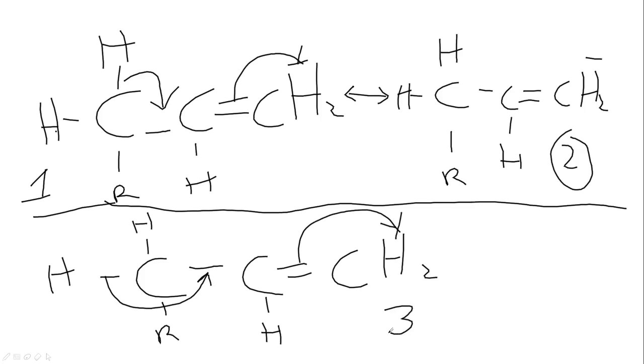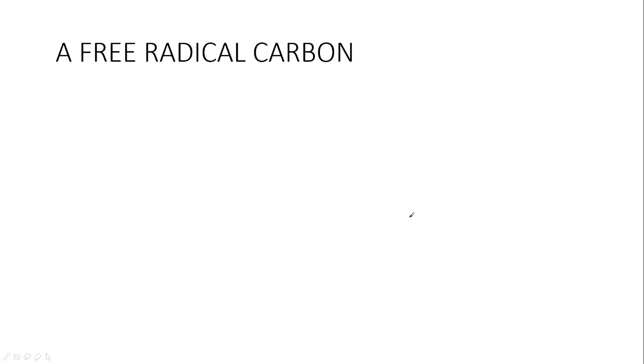At the end of the day, we'll find out that the bond here breaks and a new bond is formed at this position. Something like this. This should be our last canonical form, and that's all for an sp2 hybridized carbon with at least one hydrogen present in the alpha carbon.